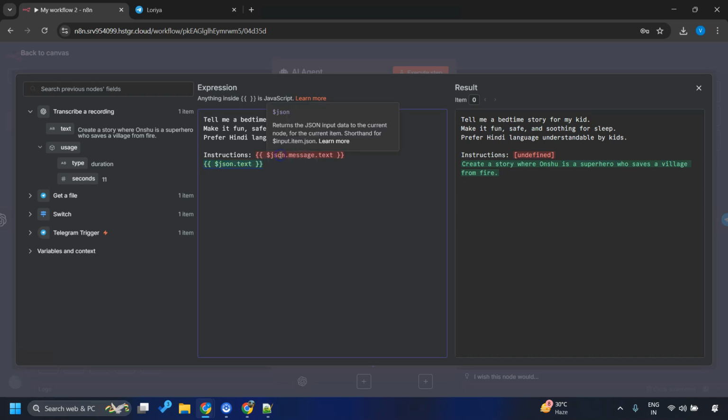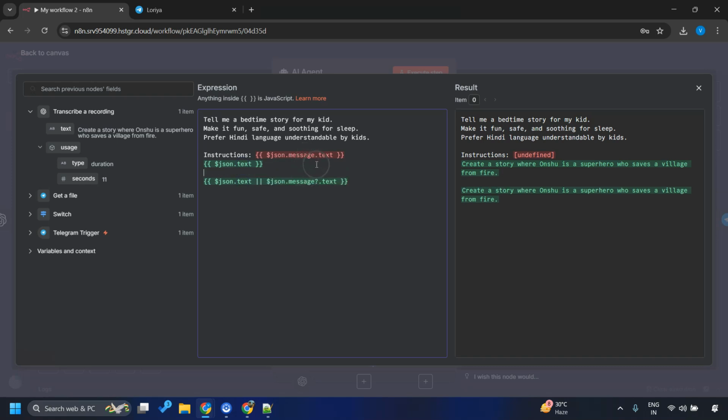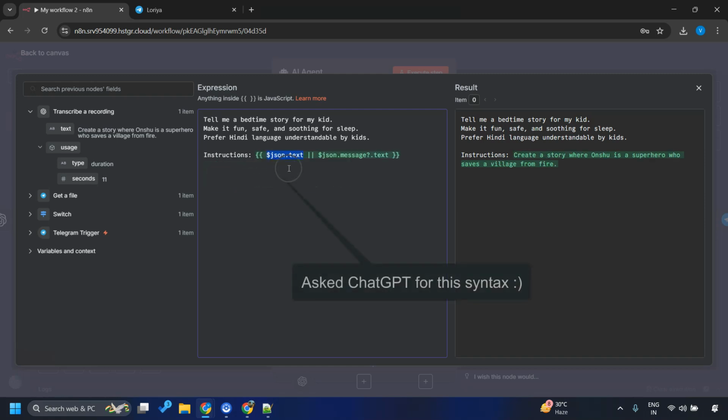Sometimes we will take the message from here, sometimes from here. To make it suitable for both text and audio messages, let me rewrite this syntax like this. If the input was a text message, it will take instructions from here, or if the message was a voice message, it will take the input this way. In both cases, the LLM will get the instructions, which is important.